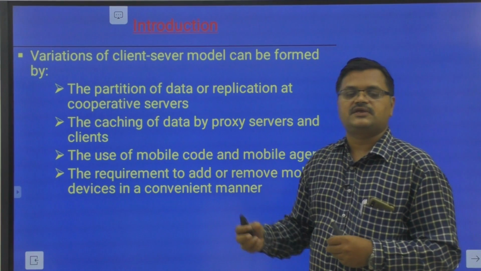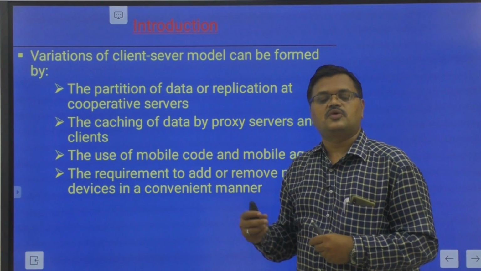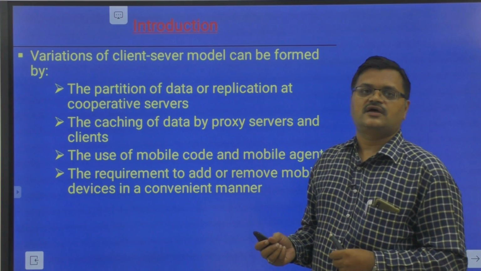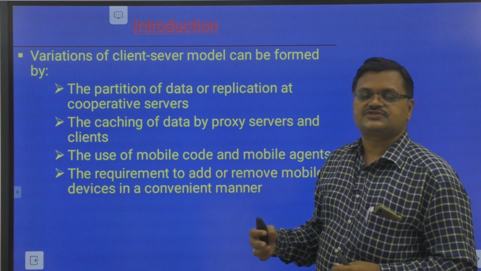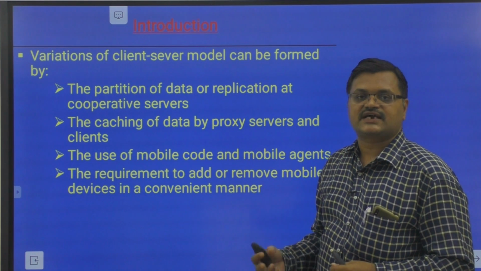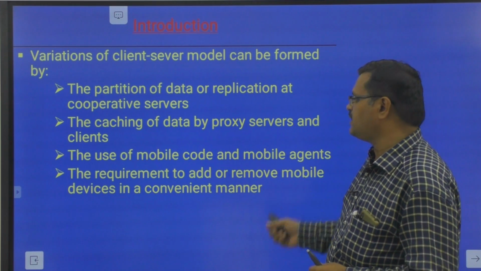So it will continue. That means it is nothing but a mobile agent. Okay, but there is a potential danger because it will access the resources present in the existing, that is, the current system. Hence there is a danger in using mobile agents.